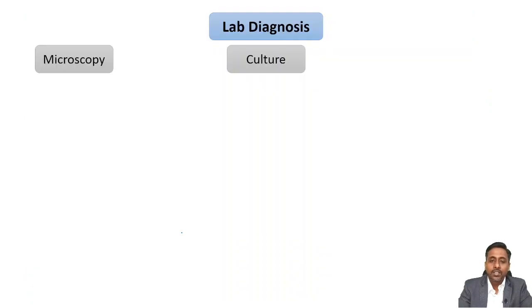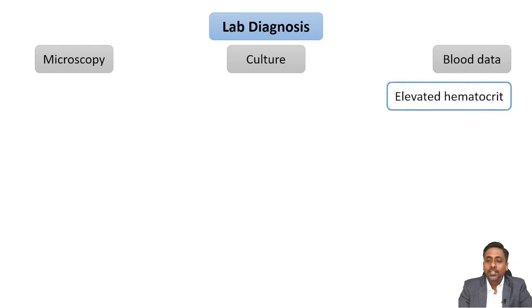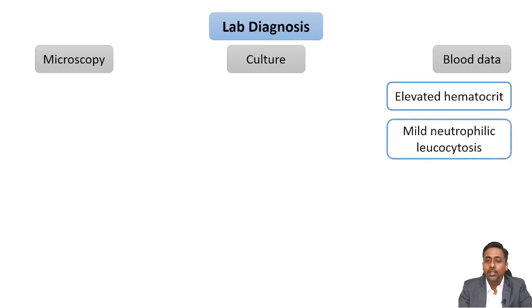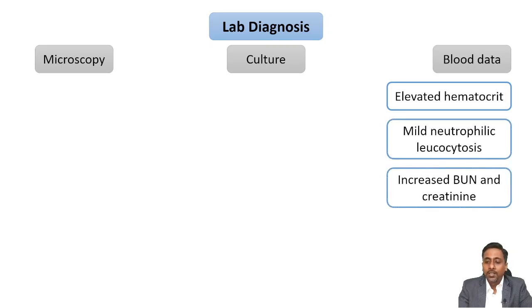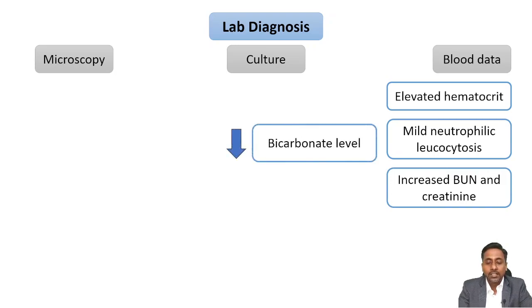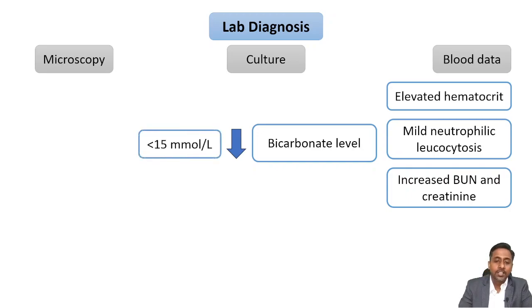Now, apart from this microscopy and culture, we can see certain blood findings indicating Vibrio cholerae infection. First is elevated hematocrit, which is obviously because of dehydration. Then mild neutrophilic leukocytosis, increased blood urea nitrogen and creatinine, markedly reduced bicarbonate level below 15 millimole per liter.